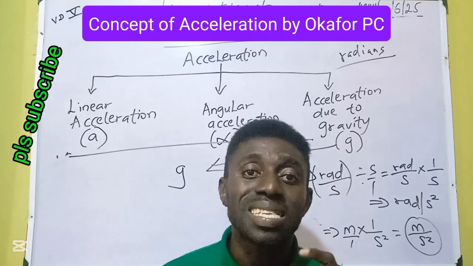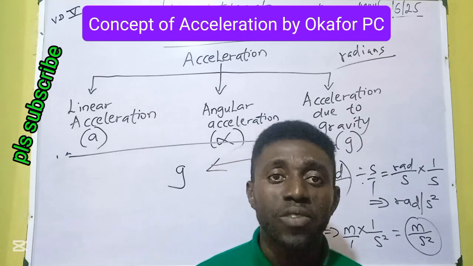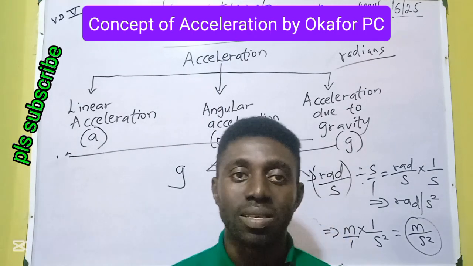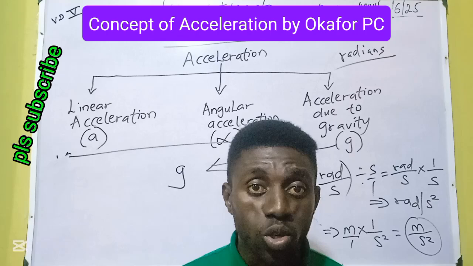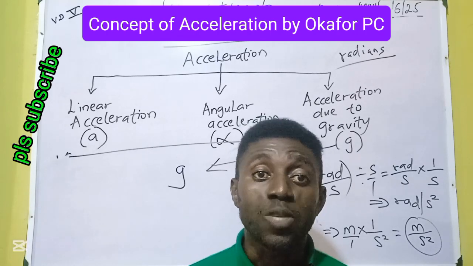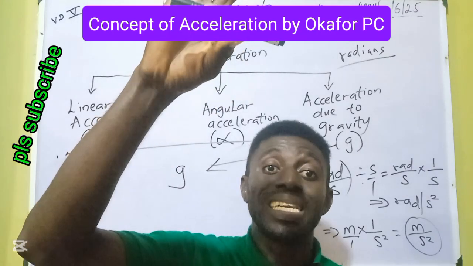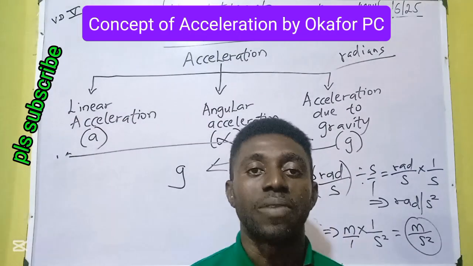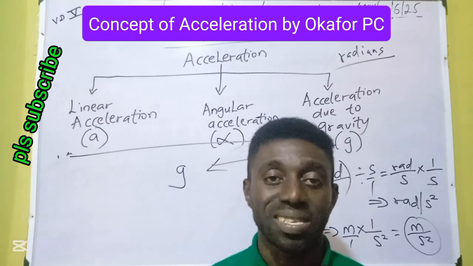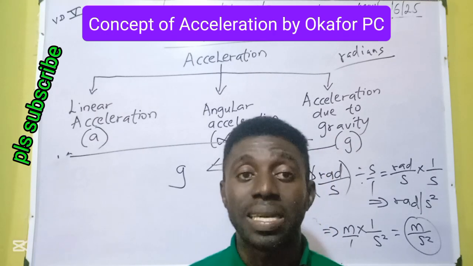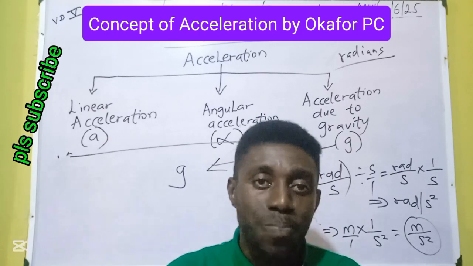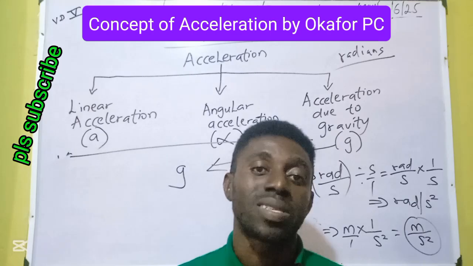And every planet has acceleration due to gravity, because every planet has mass that pulls on another mass. And that's what we call gravity. A greater mass pulls on smaller masses and even greater masses. So every planet is pulling down any particle of mass within its space down to itself. So taking the Earth, for instance, the acceleration due to gravity of the Earth is a constant. Likewise, all other planets. Every planet has its own constant. And this constant is dependent on the mass of that planet or satellite.